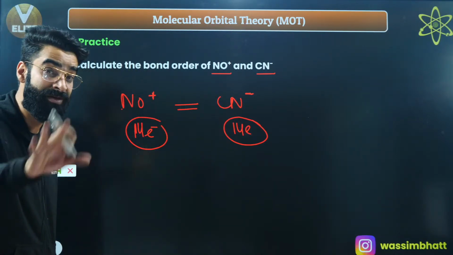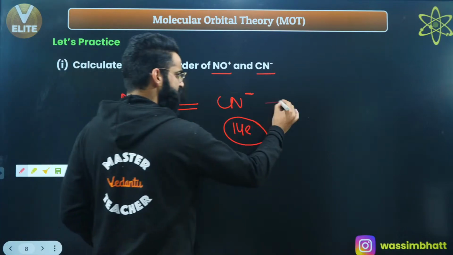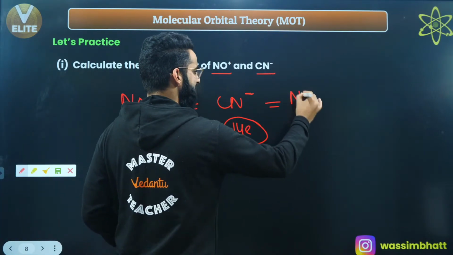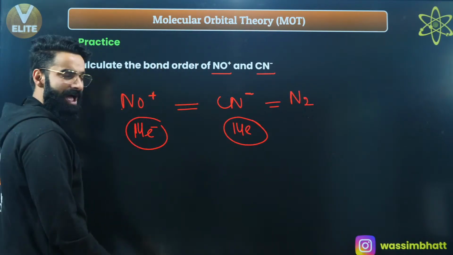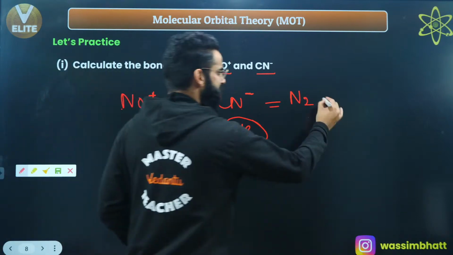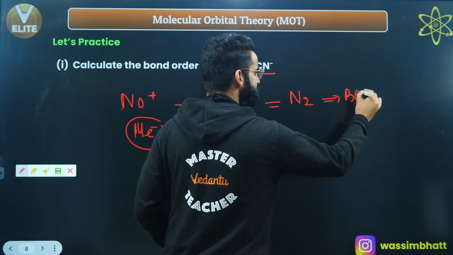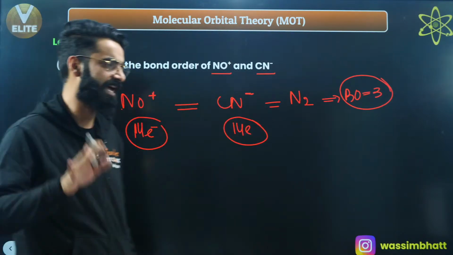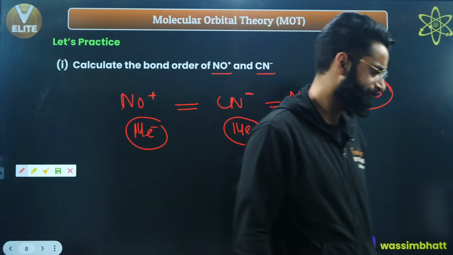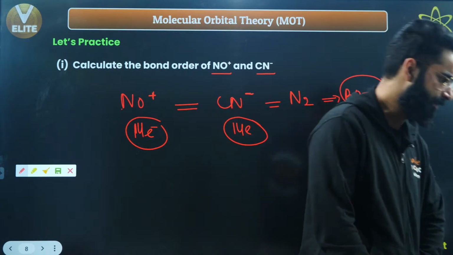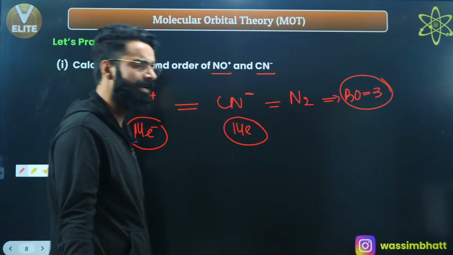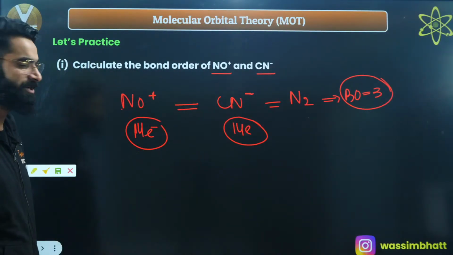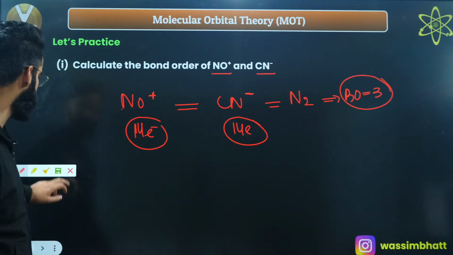I told you a few minutes back. Anyways, you can talk about N2 as well. N2 also contains 14 electrons, and all the 14 electron species have a bond order of 3. So remember, whenever you see isoelectronic species, they will always have the same bond order. Absolutely correct. Isoelectronic species always have the same bond order.